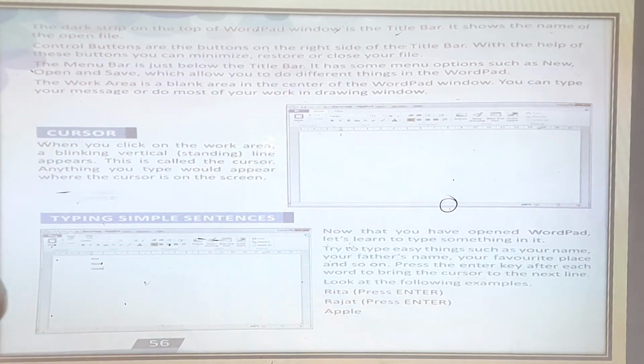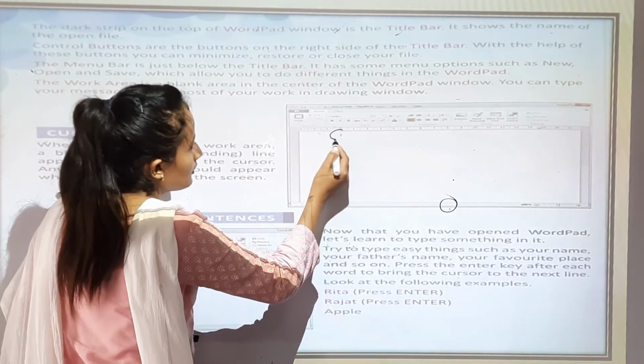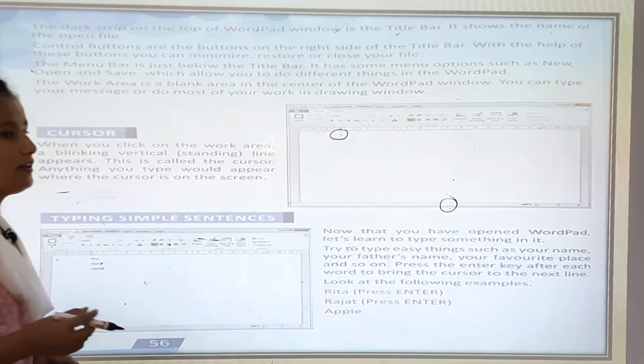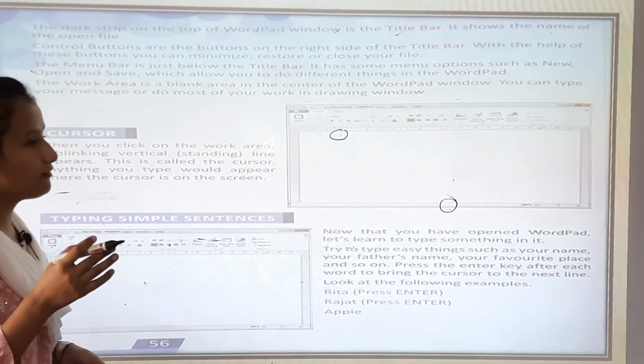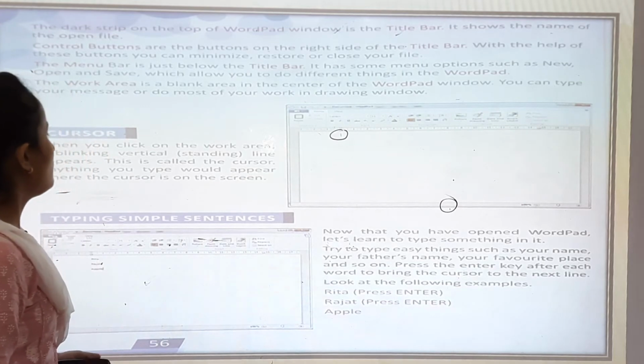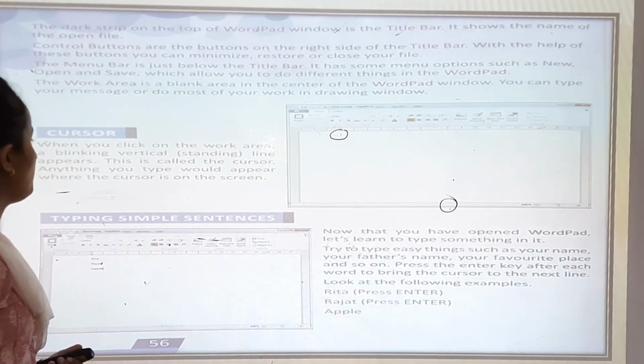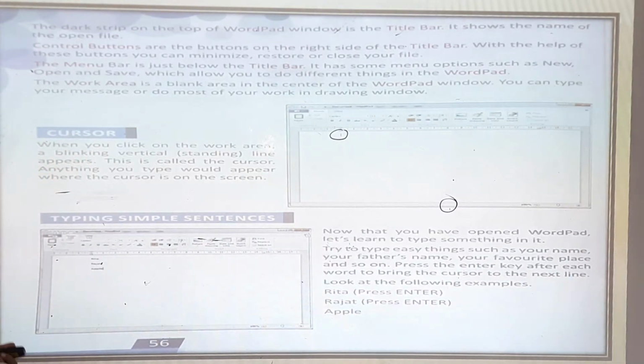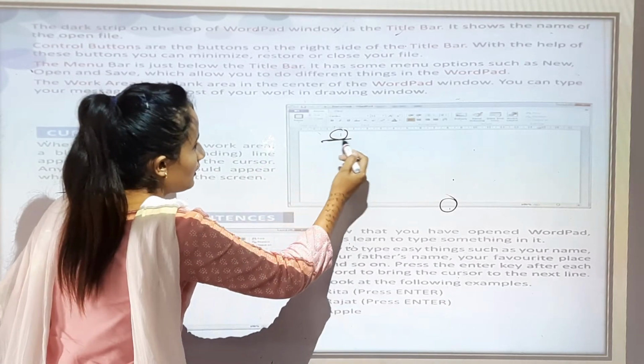Now cursor. What is the cursor line? When you click on the work area, a blinking vertical standing line appears there. Whenever you have opened Wordpad, you can see this blinking line. This is called the cursor. What do we call this sign?